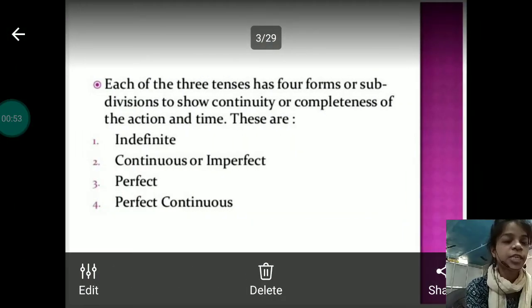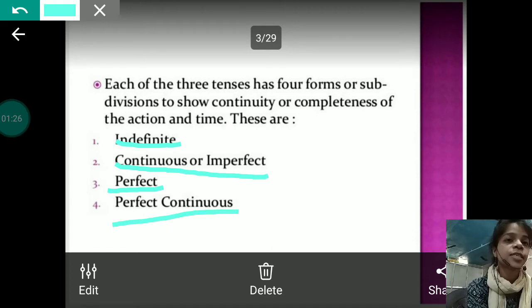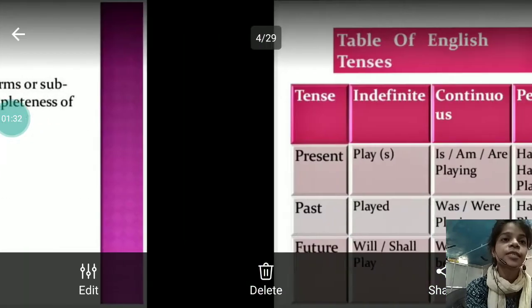And these three tenses are further divided into four subcategories, and they are divided to show the continuity or the completeness of an action. The names of these subcategories are indefinite tense, continuous or imperfect tense, perfect tense, and perfect continuous tense. So these are the four subcategories of the three tenses.